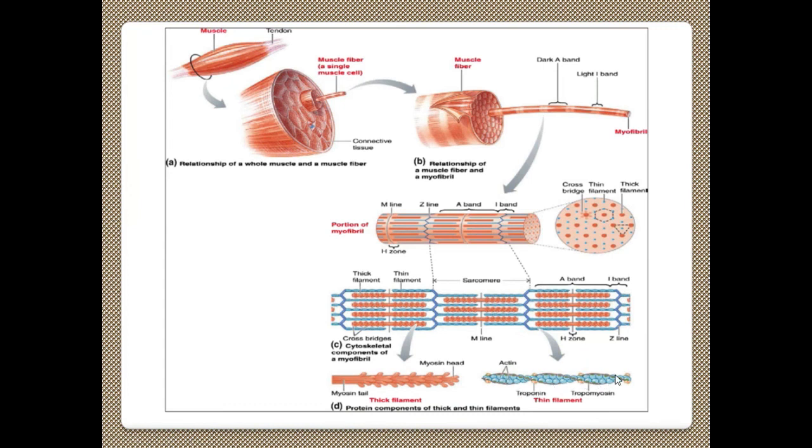Take this individual thin filament, that is actin filament. It has actin, you see that blue color one. It is covered by troponin, tropomyosin. And take this myosin filament, enlarge it. Myosin head is there. This is the head region of the myosin, and this is the tail region. This is myosin tail. This is thick filament. So these two, actin and myosin, are the protein components of the thick and thin filaments.